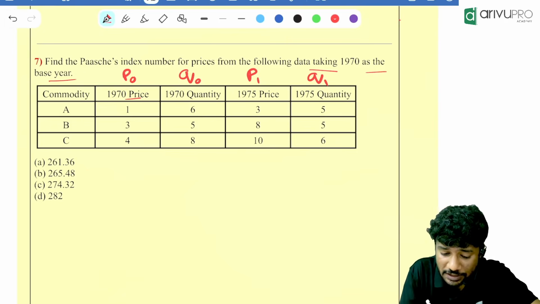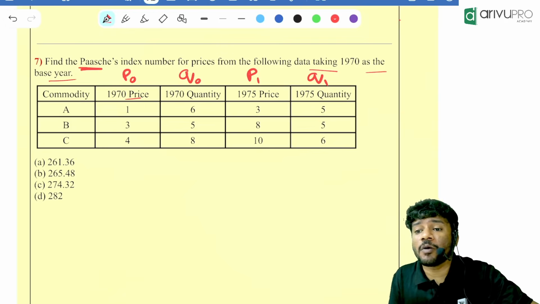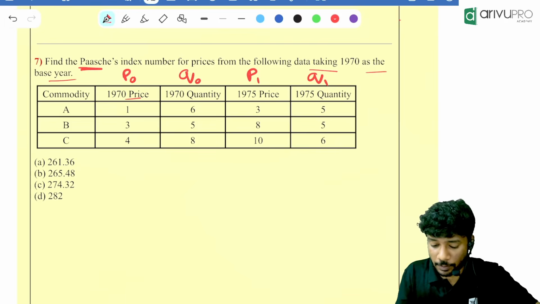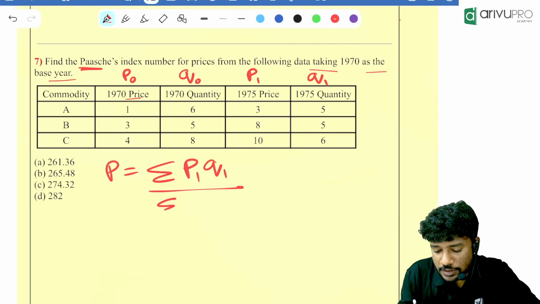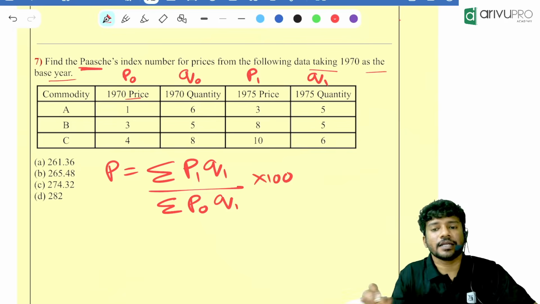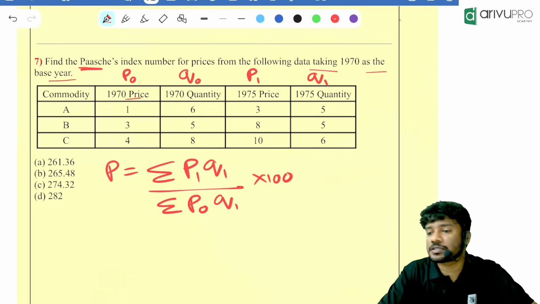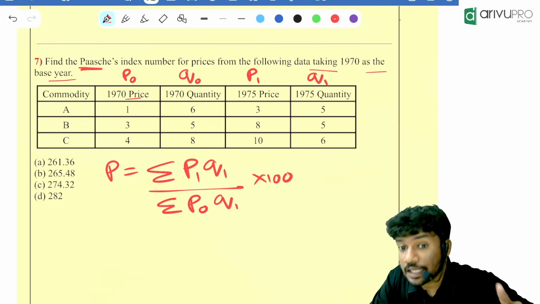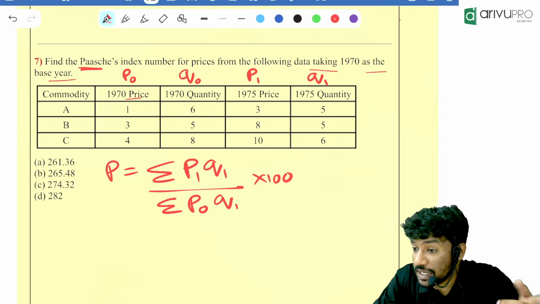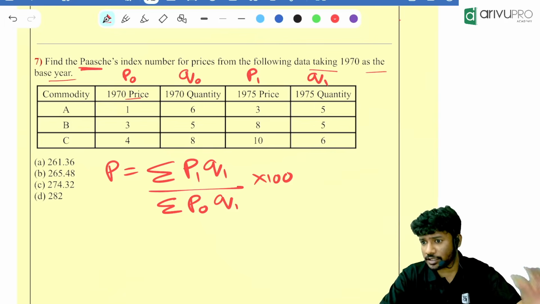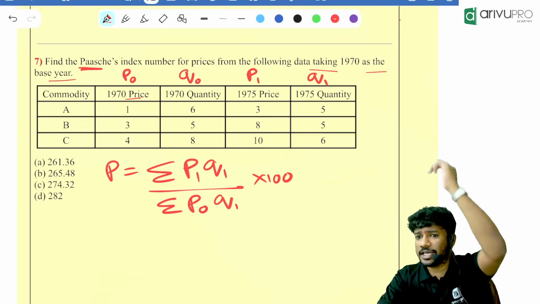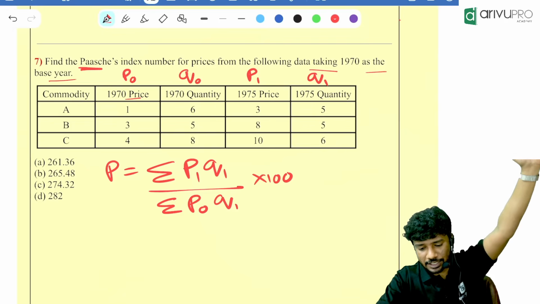Now what are they asking for? Paasche index number. What is the formula for Paasche index number? Paasche is sigma P1 Q1 divided by sigma P0 Q1, into 100. Remember, Paasche means which year quantity? Current year quantity. Laspeyres means base year quantity. Using this idea, find the numerator and denominator, then use your calculator to get the answer.